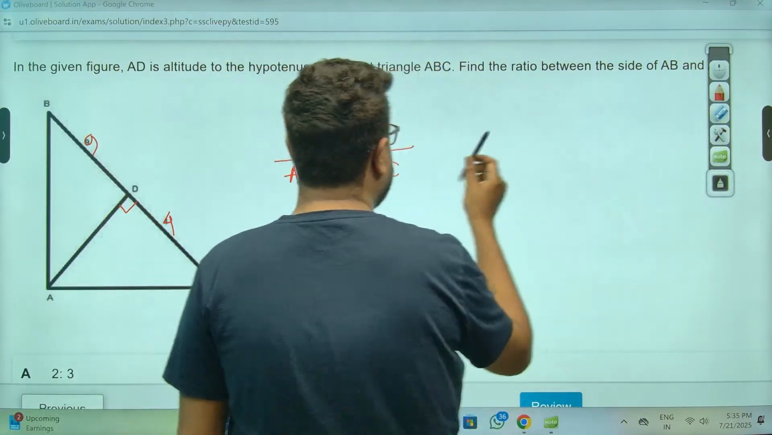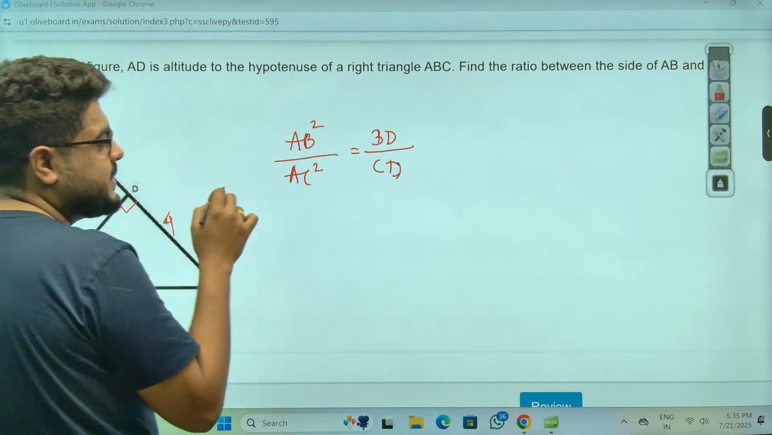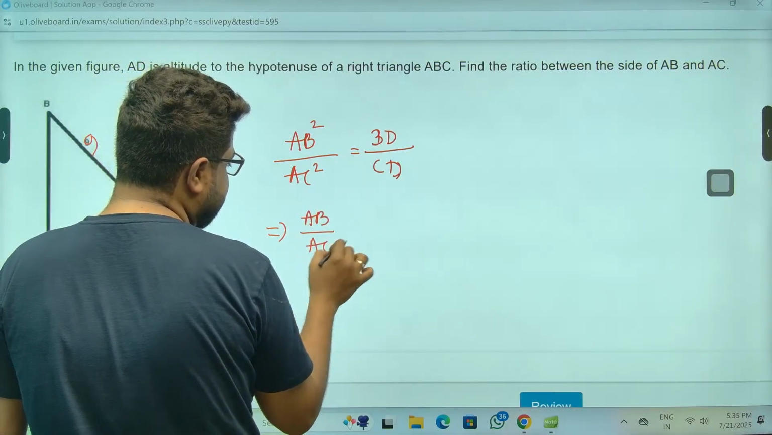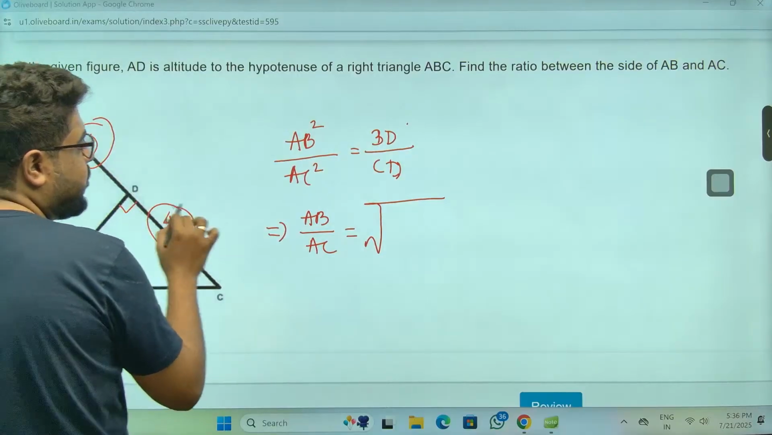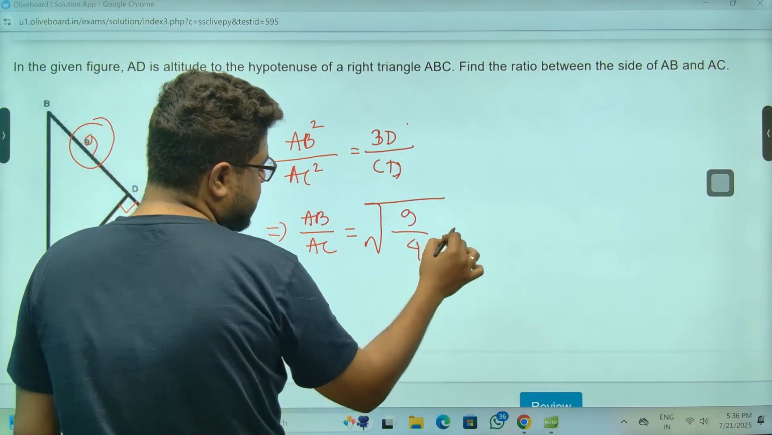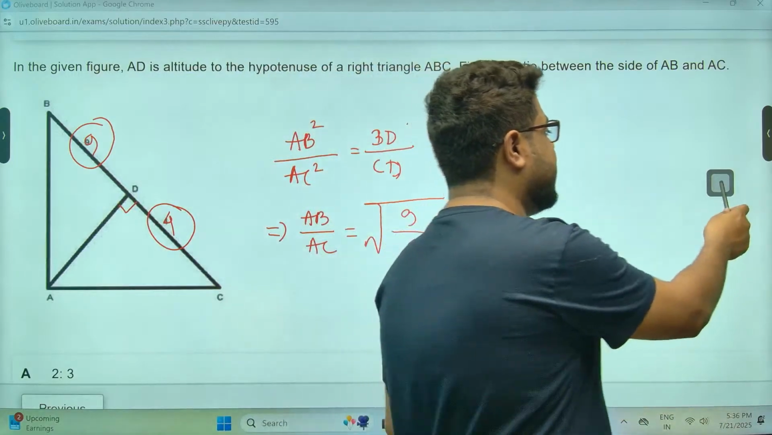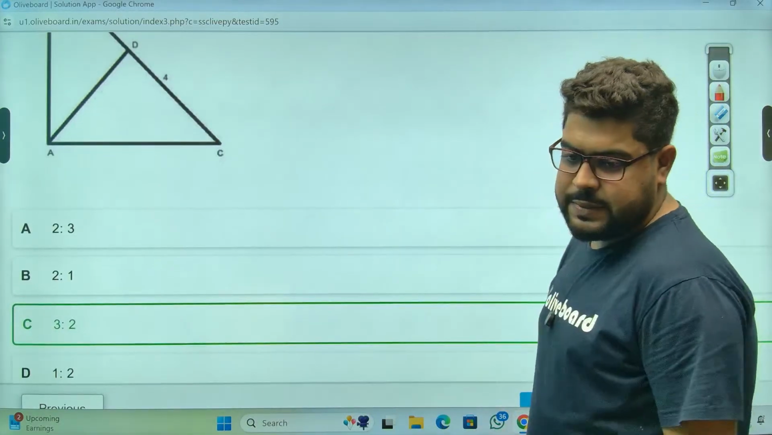This is how it goes. So AB square by AC square is BD by CD, so AB by AC will be root over of this. BD is 9, CD is 4, so this will be 3 by 2. So AB by AC का ratio will be 3:2. Option में है, option C.